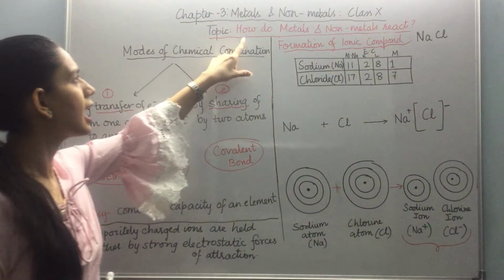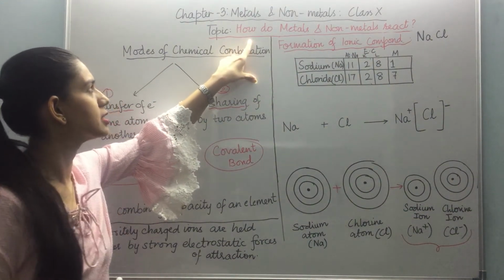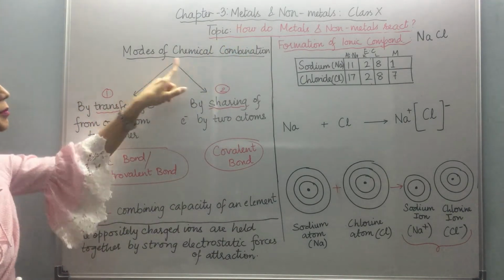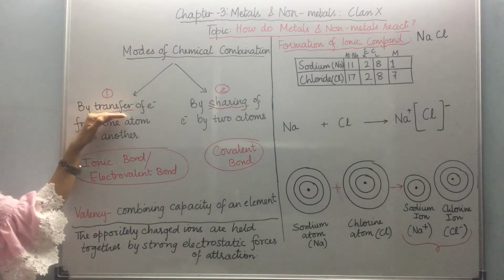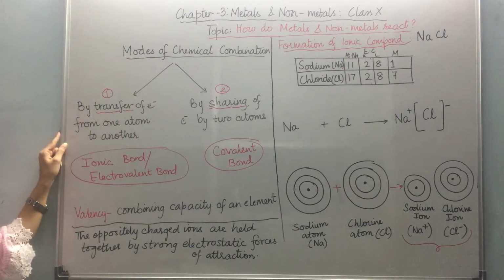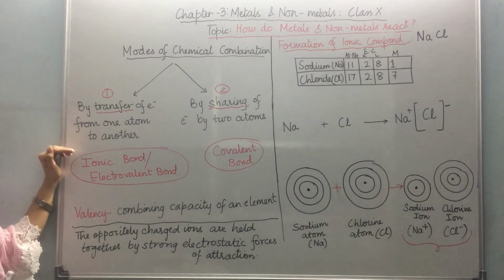We're going to see how metals and non-metals react. They combine in two different ways. First one is the transfer of electrons from one atom to another. Now how is this happening?